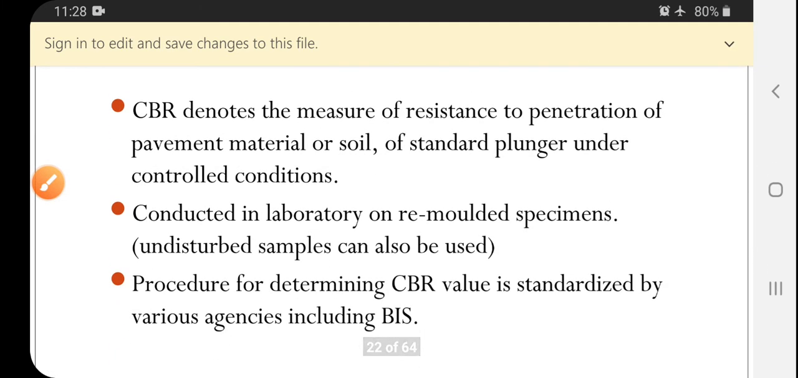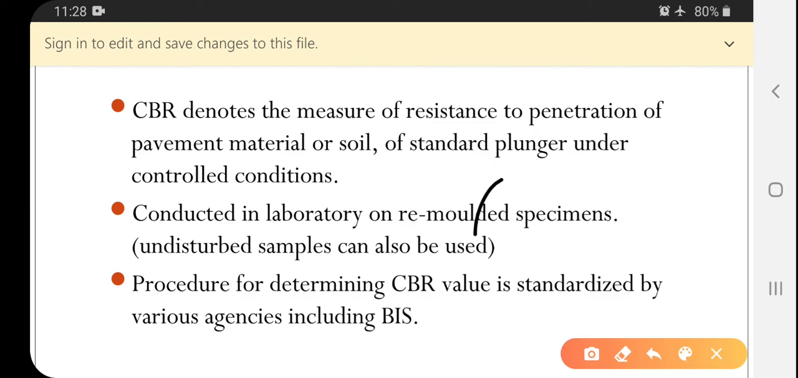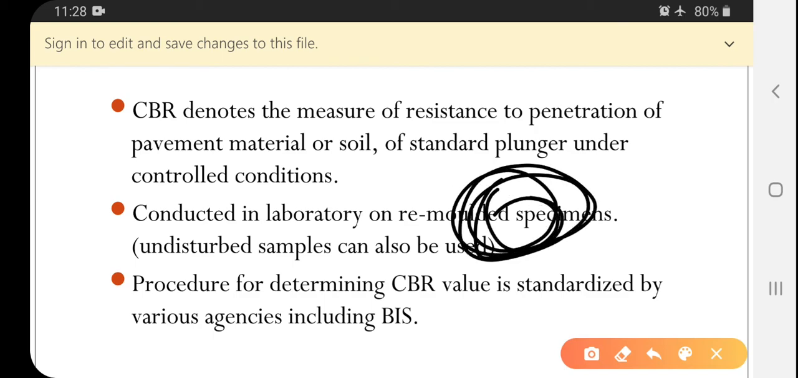So for determination of the CBR value, which denotes the measurement of resistance to penetration of pavement materials, assuming I have taken a soil mass, what will be the resistance of the soil to penetration of a standard plunger under controlled conditions? When the soil is in a controlled condition, we are able to penetrate the soil mass, but the soil resists the penetration. That value is called the CBR value.